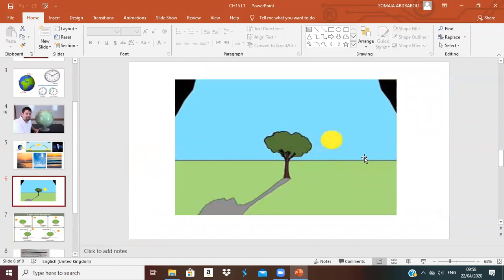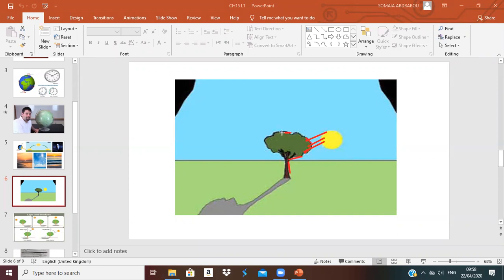And now the shadow, what happens? So this tree makes a shadow like this. Sunlight comes from the sun to the tree. The light wants to move through the tree. Can the light move through the tree? No, it cannot. So the tree blocks the sunlight.